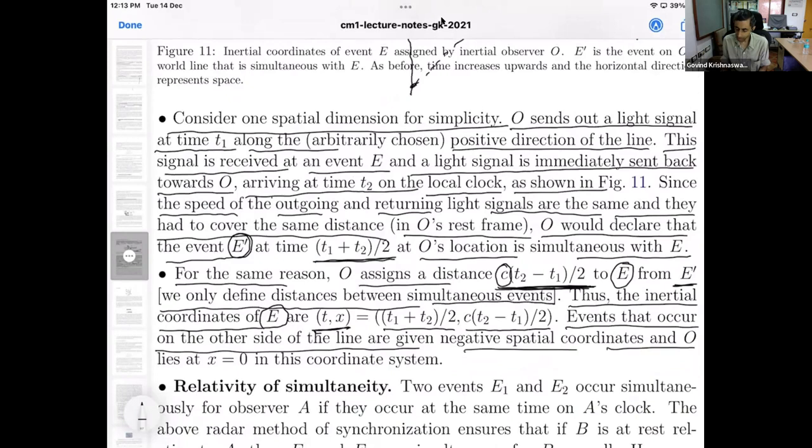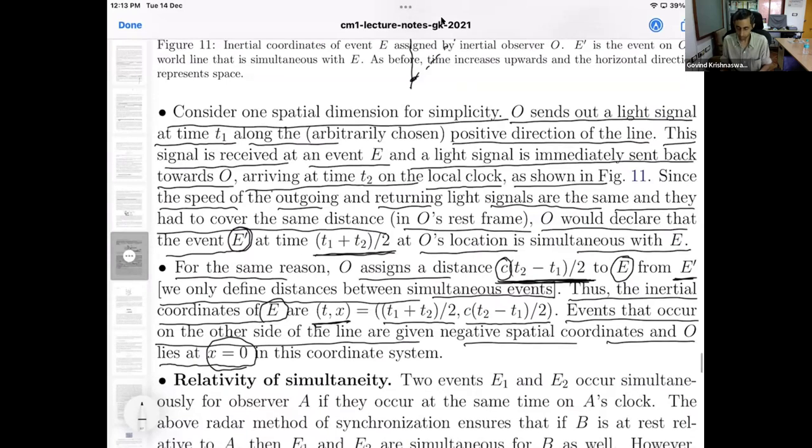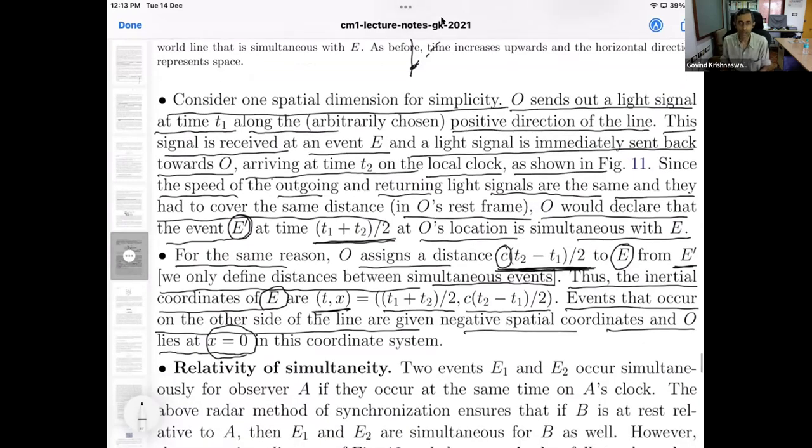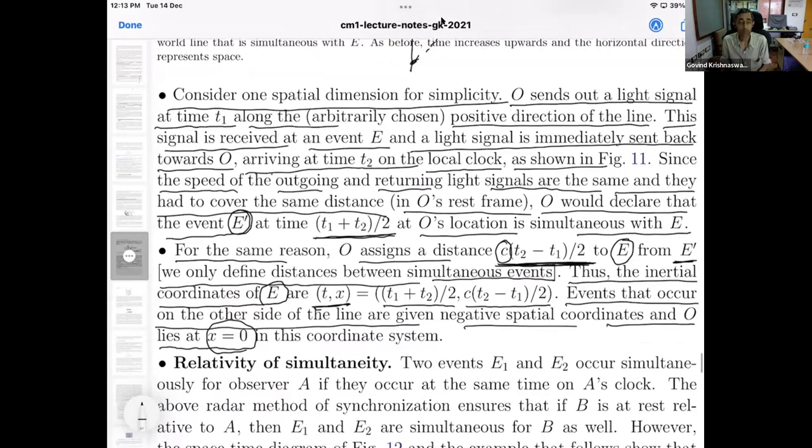And finally, observer O itself will be assigned the coordinate x equal to 0 in this coordinate system. These are called the inertial coordinates set up by the inertial observer O. This is just a nice way to think about things, and I wanted to describe it to you.